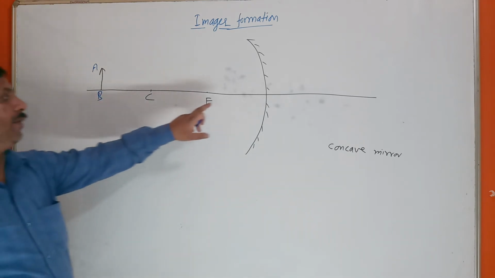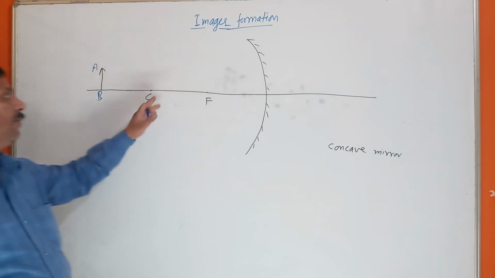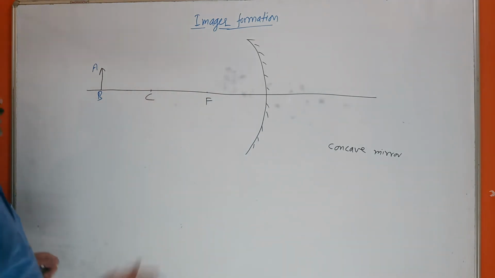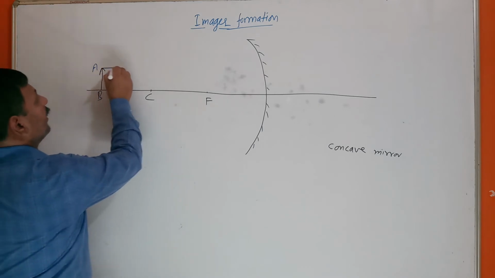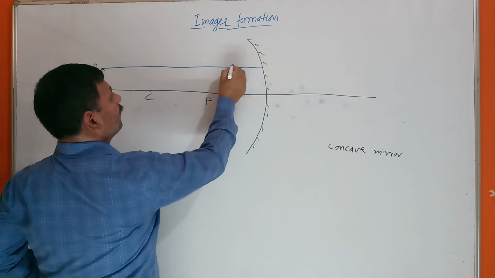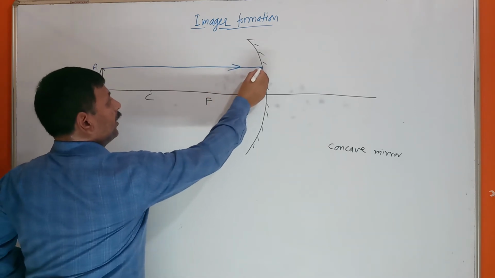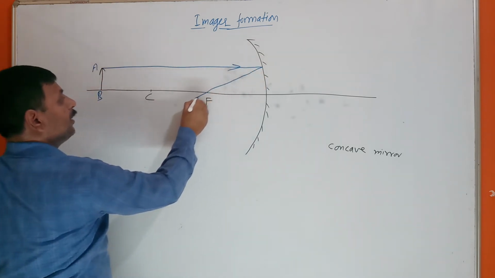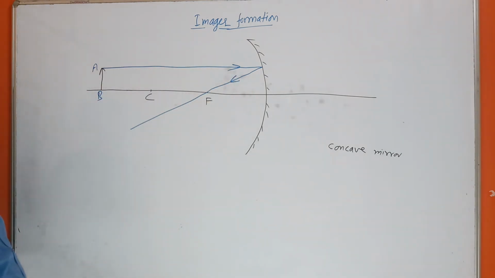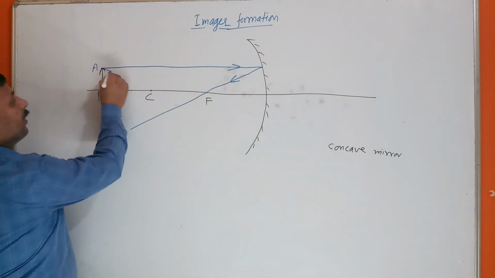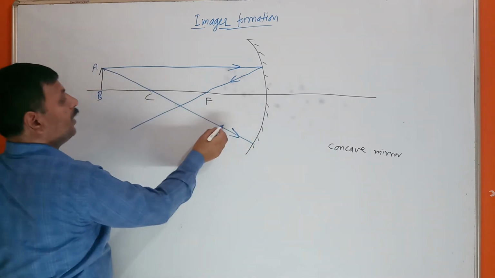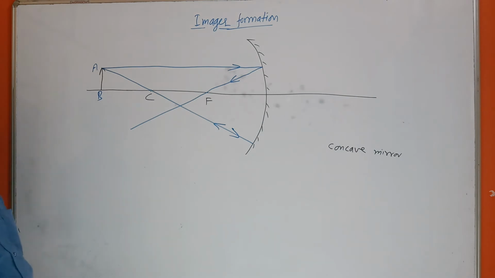Here, this is the focus, and just double of that is the center of curvature. See, if I am applying the first rule, a ray parallel to the principal axis, after reflection what happens? It will pass through the focus. If I am taking the second rule, a ray through the center of curvature, what happens? It will reflect back along the same path.